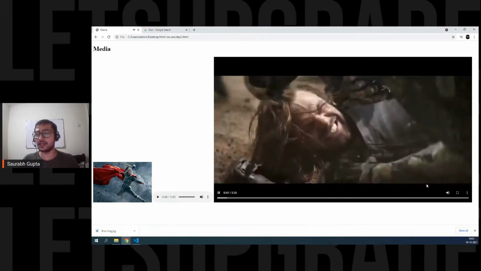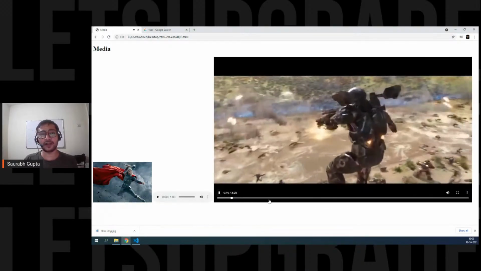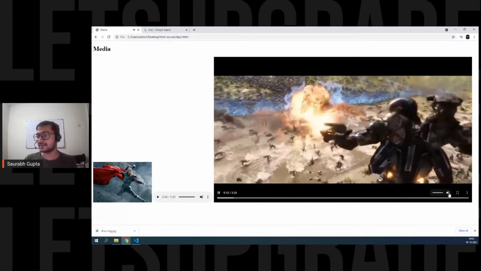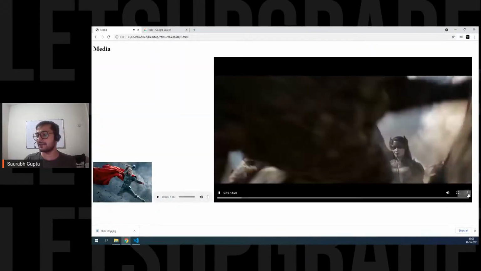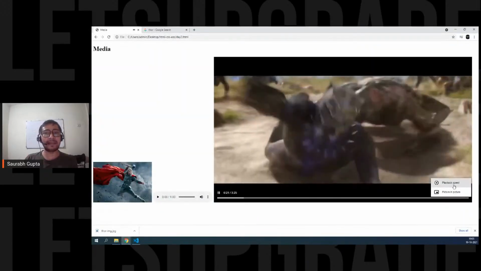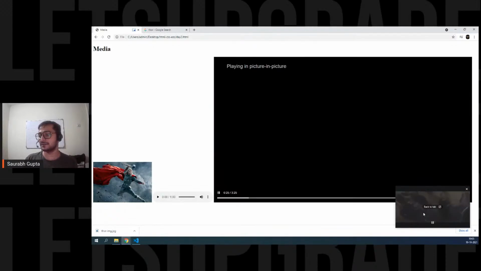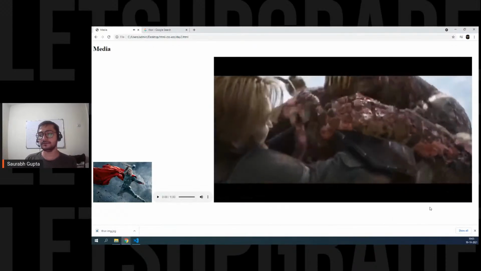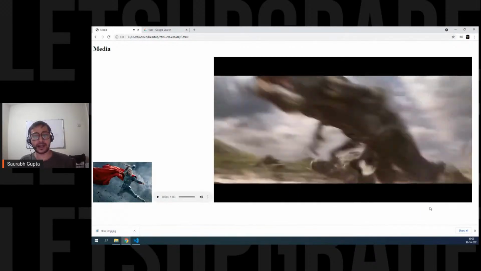Guys, are we cleared? And see, you have all the options here. You can pause, play. You have the seek bar, you can move it ahead. You have this sound button. Then you have the full screen option, you can make it full screen anytime. And you also have the picture in picture option and playback speed. So you can play it like this. Is that cleared? Guys, are we cleared?